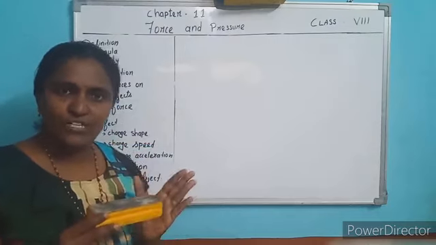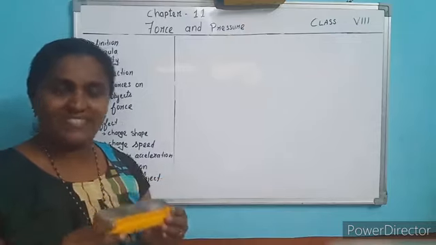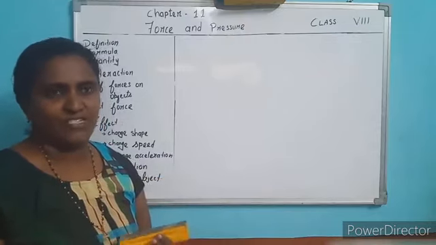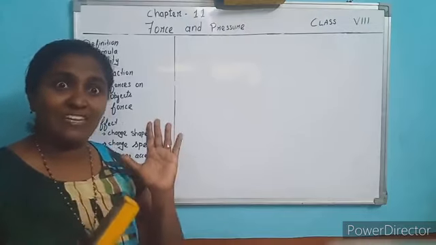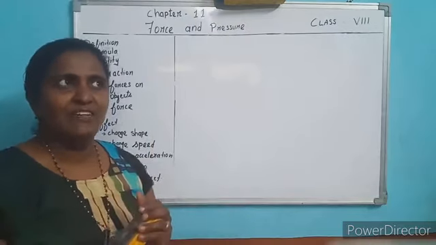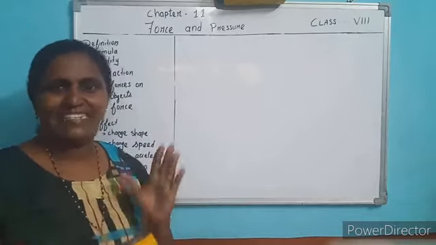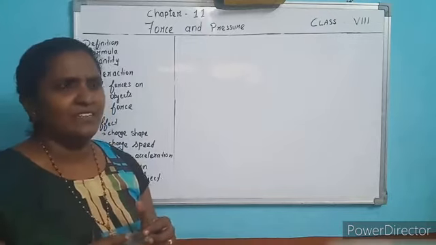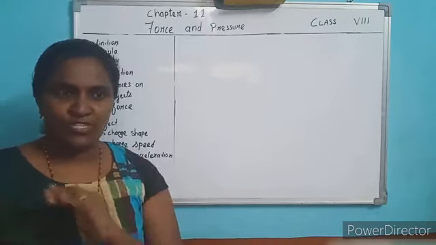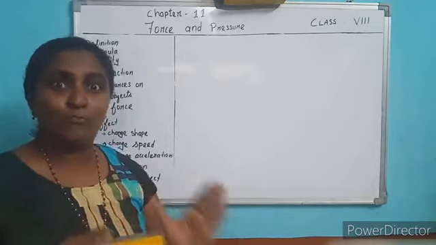Understood? So what is force? Push or pull of an object is called force. Where can you say push is applied? For example, closing the door is a kind of push. It is an act of pushing. Say some acts of pushing: closing the door, closing the window, moving the benches. All these are acts of pushing.